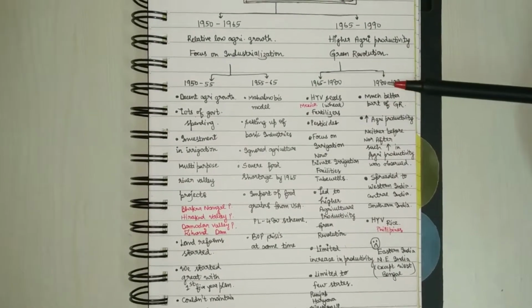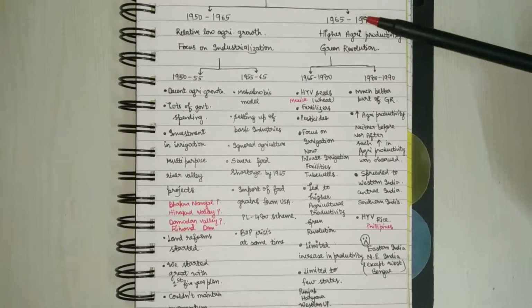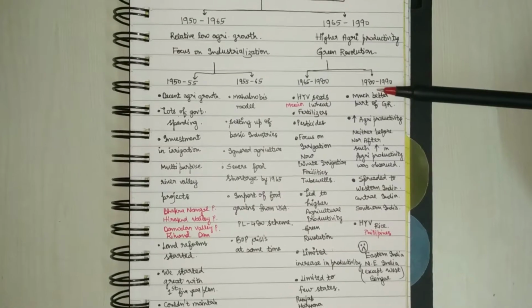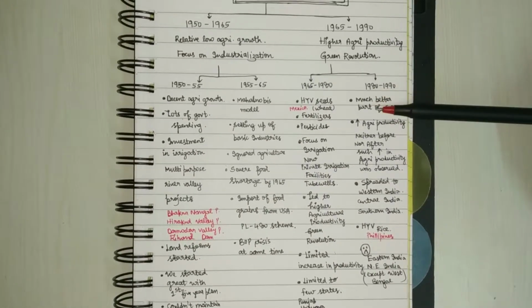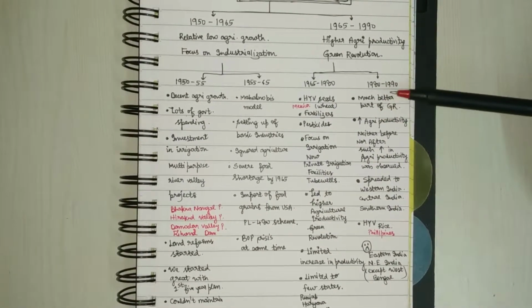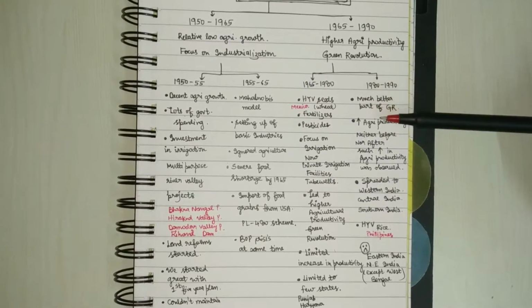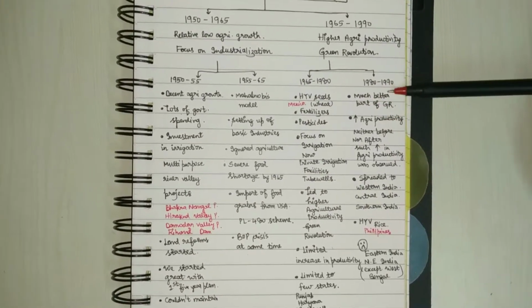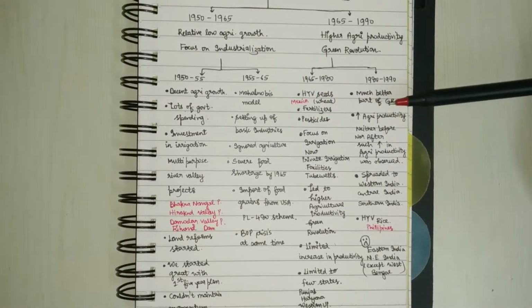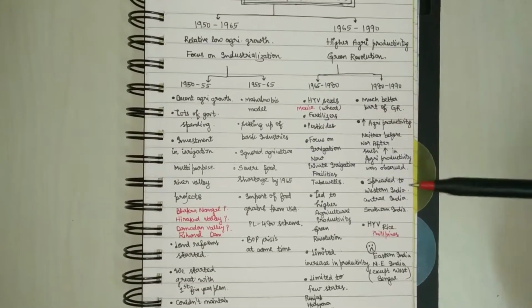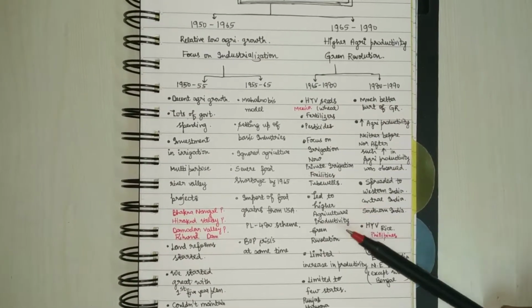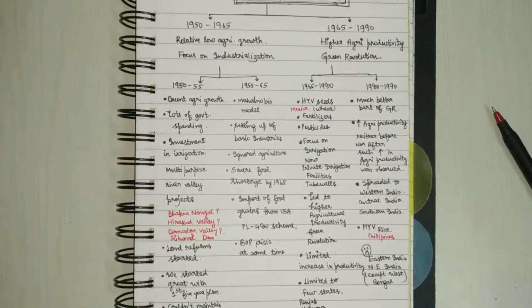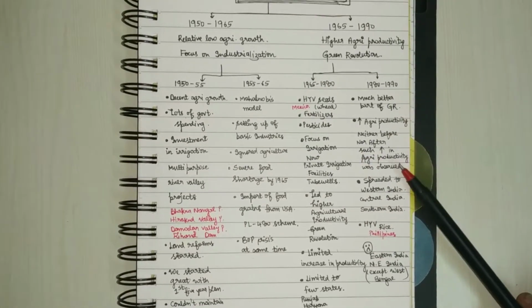If we come to the second period of the Green Revolution, 1980 to 1990, it was a much better period as far as productivity efficiency is concerned. The increased agricultural productivity was seen never before, neither before nor after.